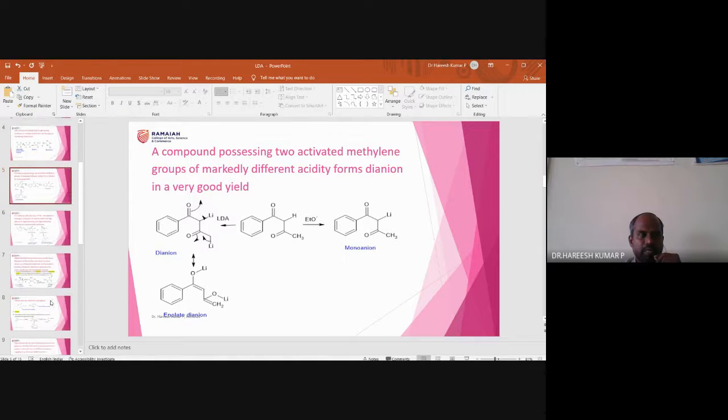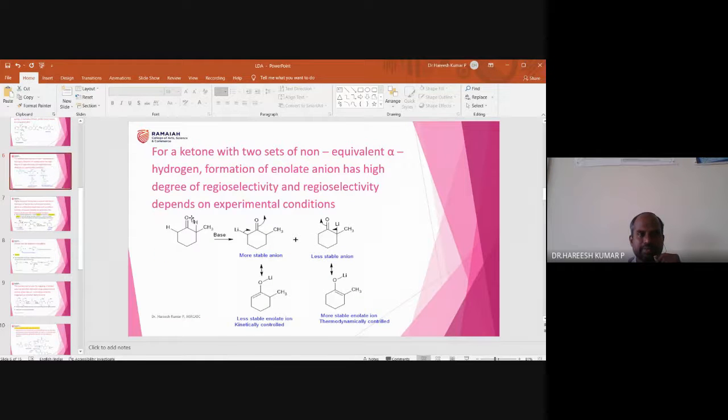I will go to the next one, and this is the one. Here also I am mentioning non-equivalent protons. You can observe that this proton is called the methine proton, and this proton is called the methylene proton.